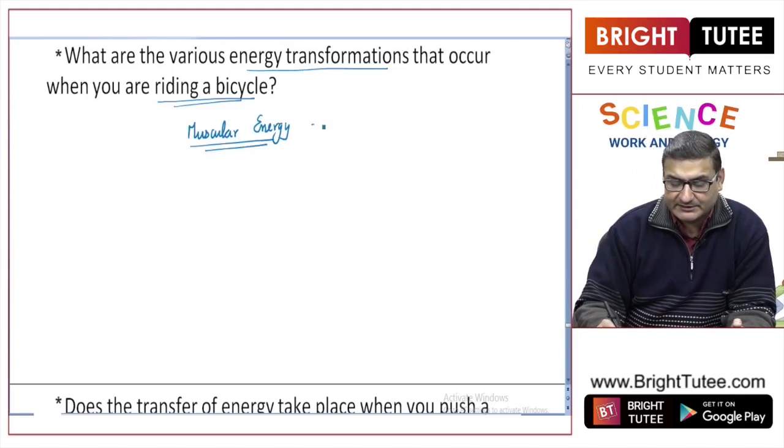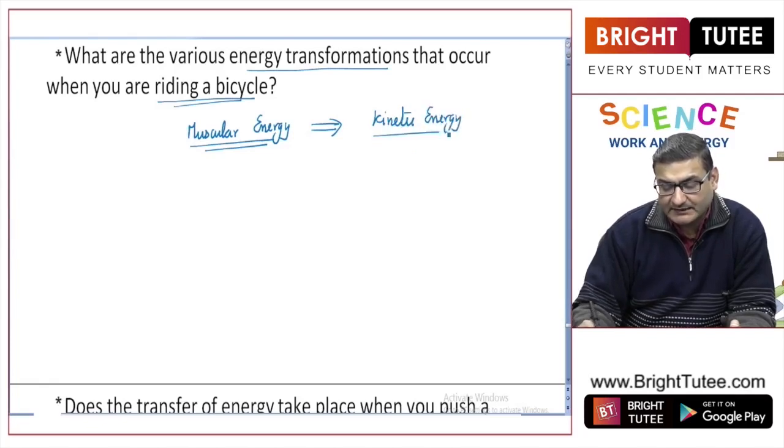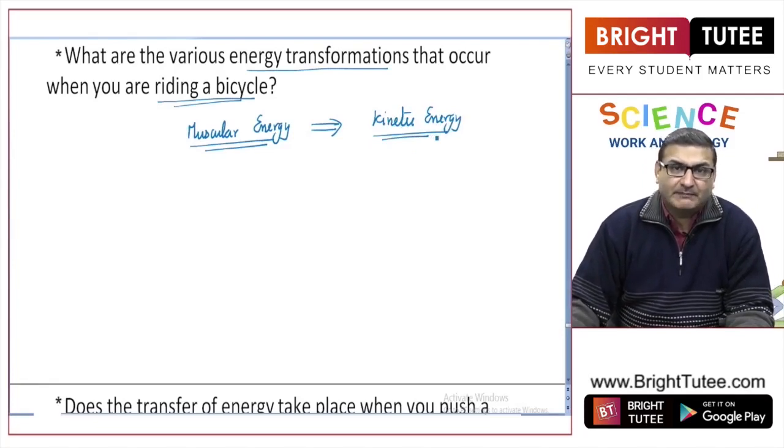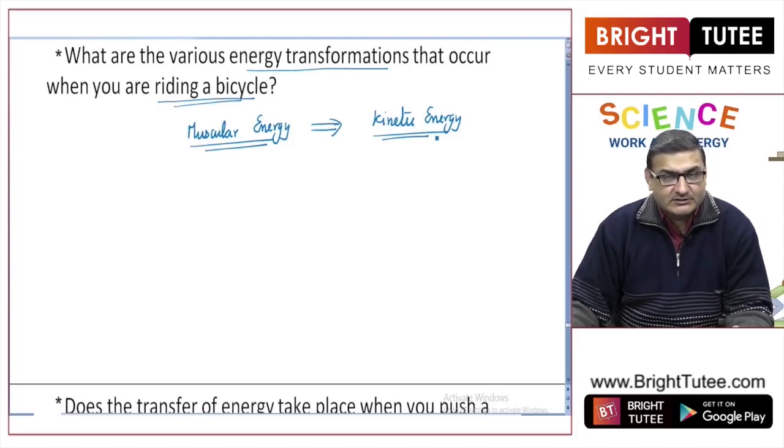This muscular energy on pedaling is converted into the kinetic energy of the bicycle. Why? Because the bicycle is moving in the forward direction due to your pedaling. So, when we ride a bicycle, we are converting the muscular energy of our body into the kinetic energy of the bicycle. Got it?